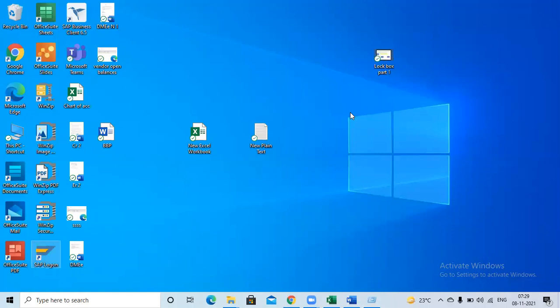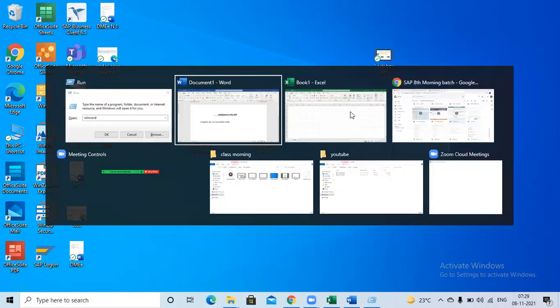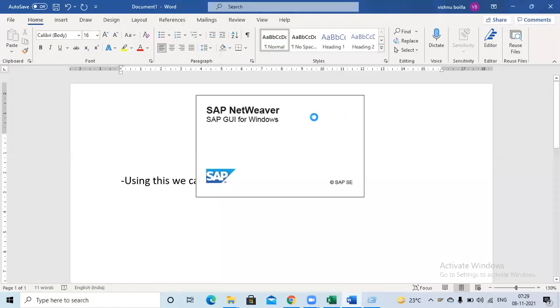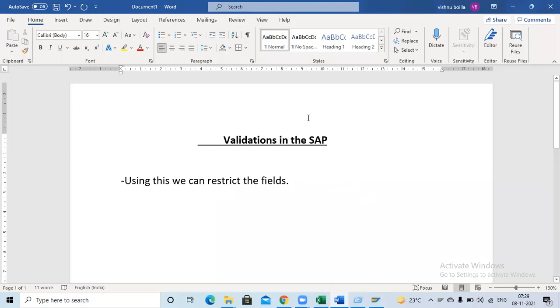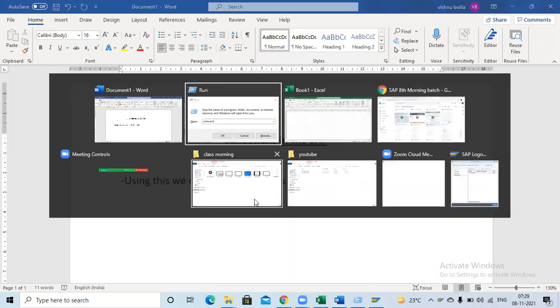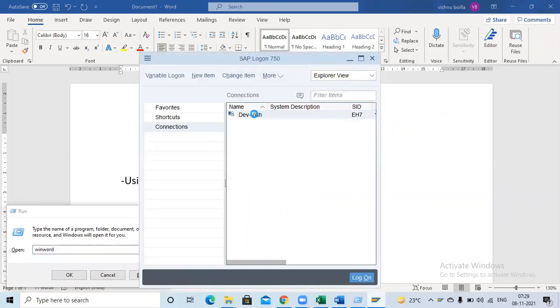So validations are the conditions, like our if conditions are there, right? If this value is true, it will print like this. So conditions mean in SAP, suppose you want to pass one FB60 invoice, directly you can pass that FB60 invoice. But the company, what they will do, sometimes they will give some conditions. Let me open this one.